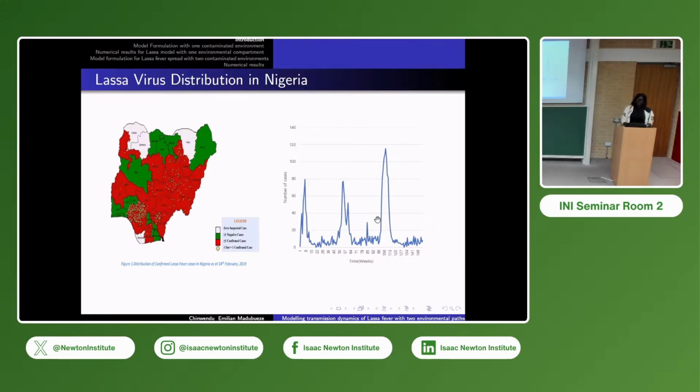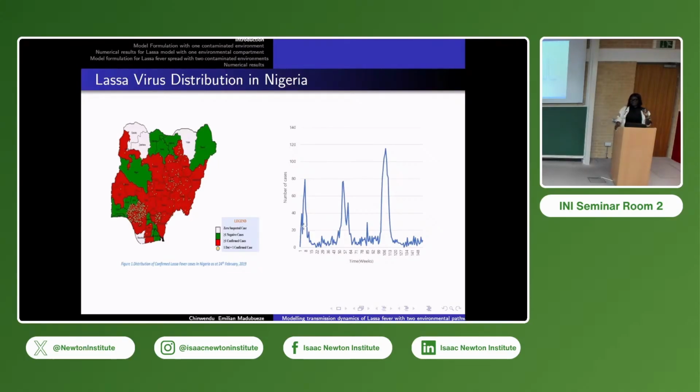Now, this graph we have here is the 3 years outbreak of Lassa fever. You can see there's a particular period when the disease happens. The disease happens between November to April of the next year. That particular time is what we call the dry season in Nigeria. In the dry season, what happens in typical Nigerian farming is that it is a season where people prepare to farm.